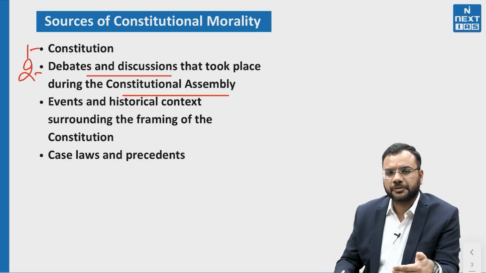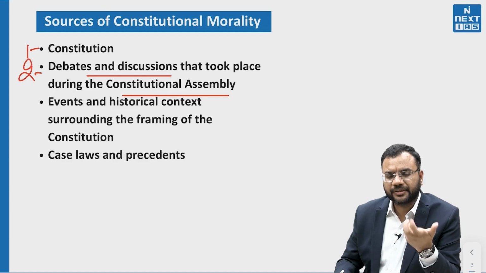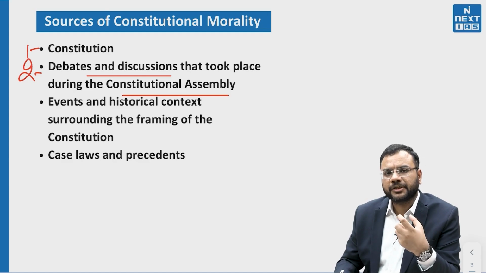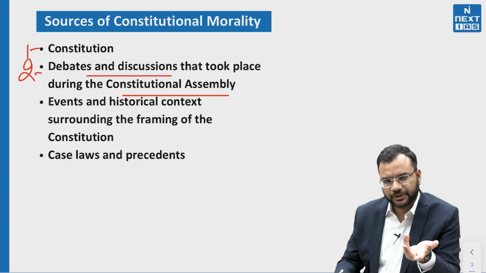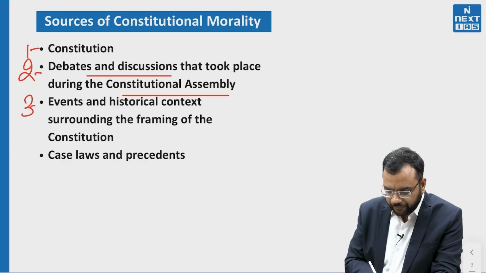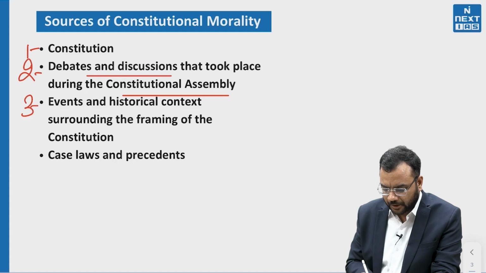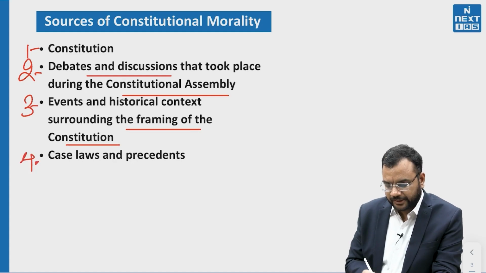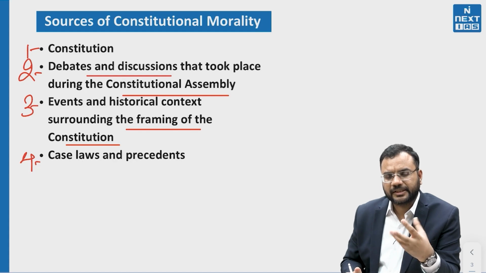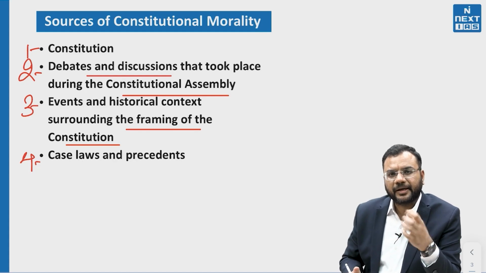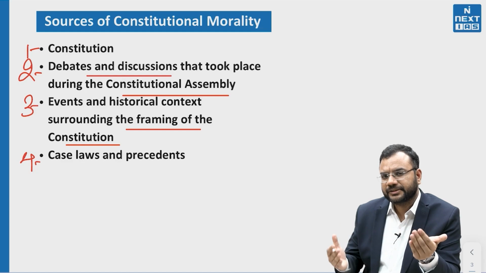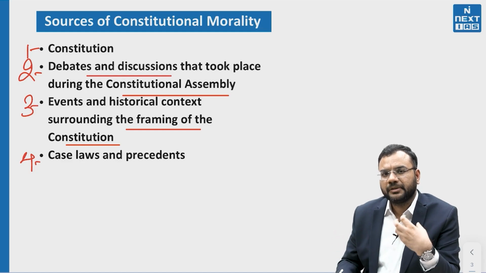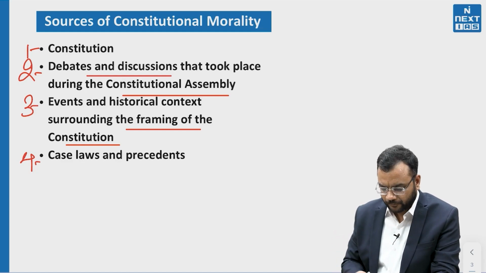From there also various values have been reflected, especially regarding our constitution, and that comes in the form of constitutional morality. Then events and historical context surrounding the framing of the constitution. And last, case laws and precedents. Various case laws have been interpreted by the Supreme Court in various judgments, from where we also derive constitutional morality.